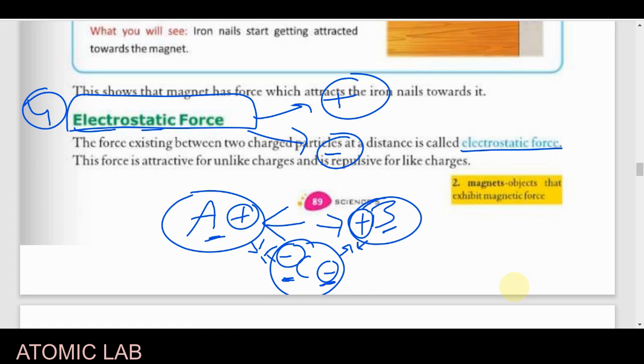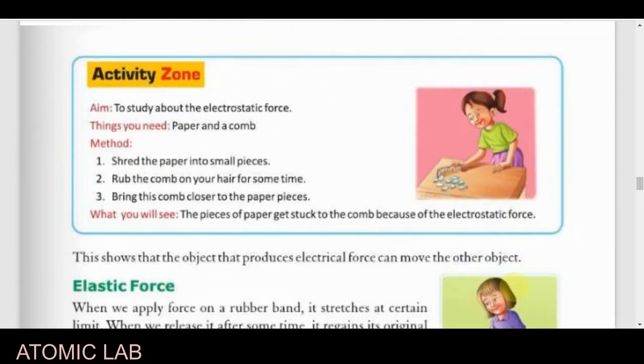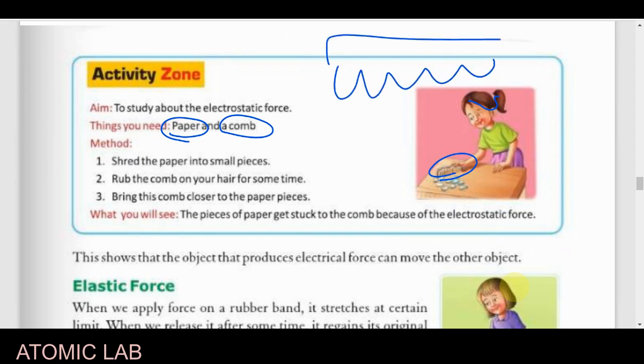And what is the meaning of electrostatic charge? We will understand it by a simple activity. If you see here, we need a small piece of paper and a comb. If you take a comb and rub it on your hair, what will happen? The comb definitely gets electrostatically charged. A kind of charge will be present on the surface of the comb when you rub it on your hair. This may be positive or negative.